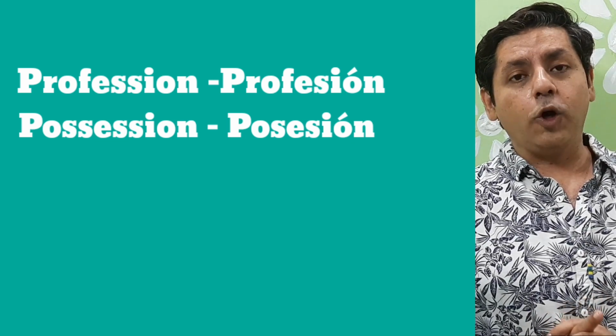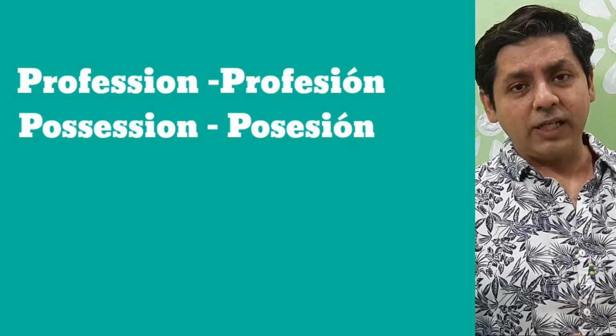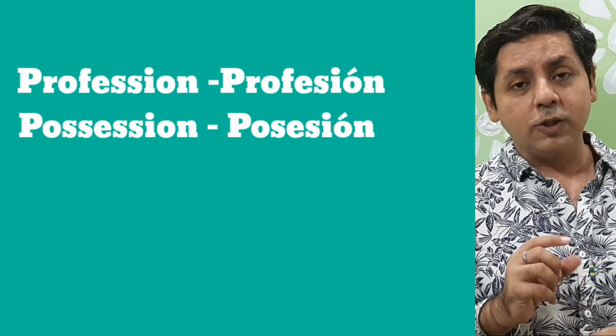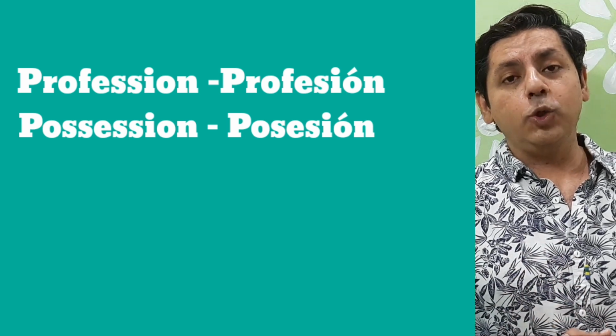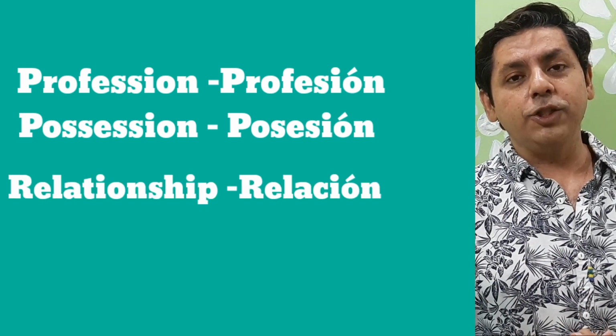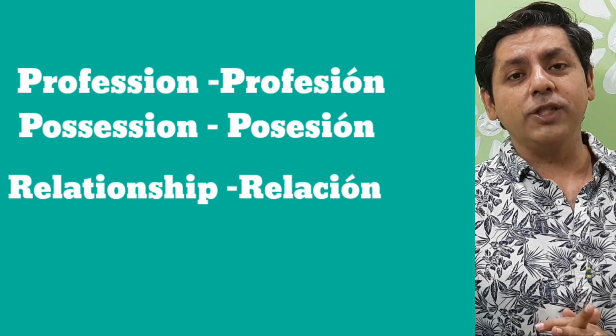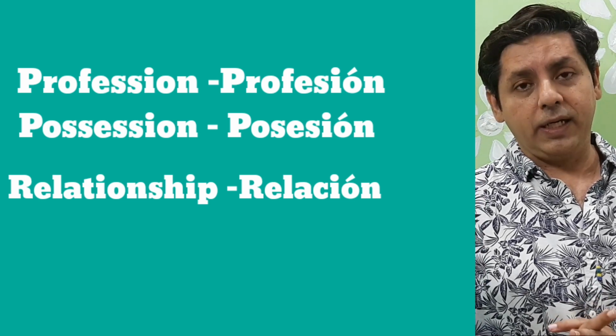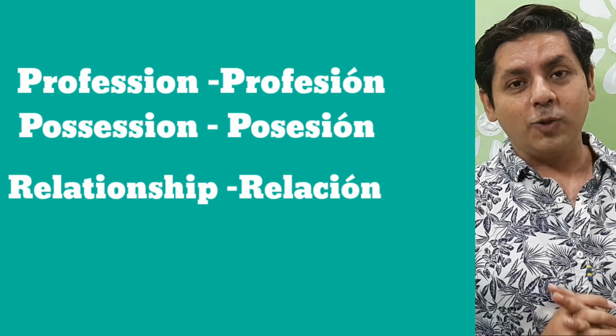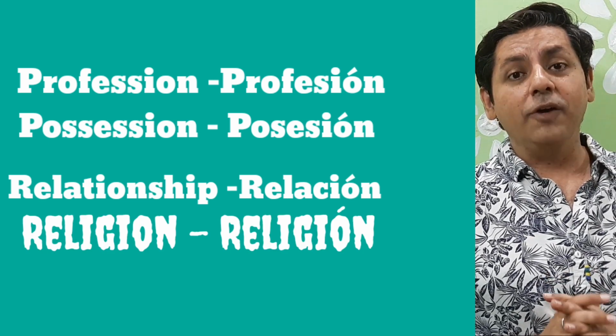When we talk about profession, possession, something which you possess. So there are two P's, then there are two R's. Relationship. All the relations in Spanish are permanent except for marriage. Religion.